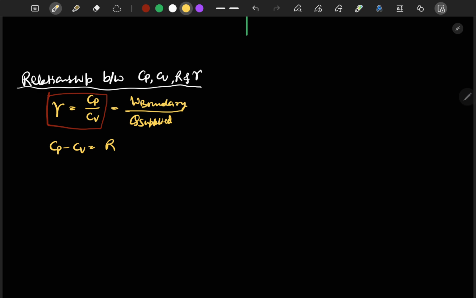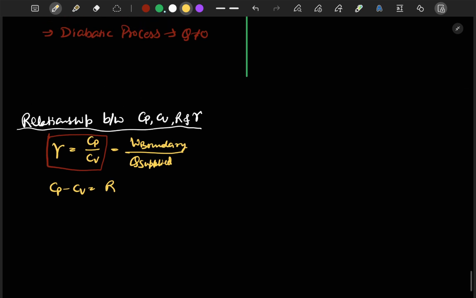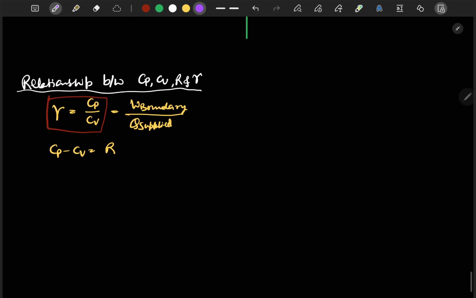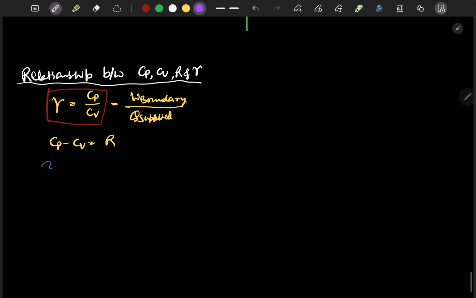You can also derive this equation, Cp minus Cv is equal to R. And how can you derive it? Let me show it to you. You already know H is equal to U plus PV. For an ideal gas we can write PV is equal to mRT. Now if we differentiate this equation we will get dH is equal to dU plus mR dT.